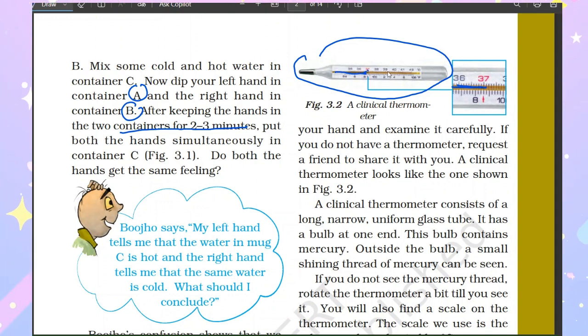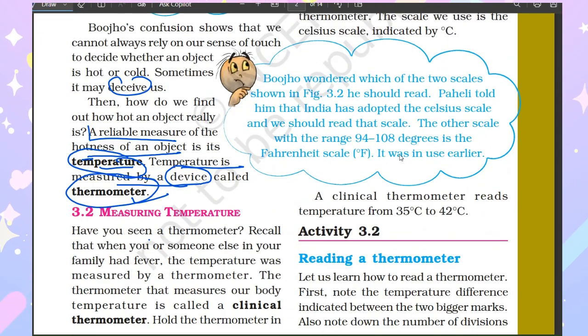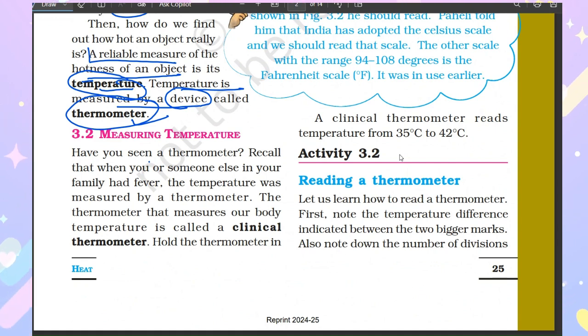The thermometer has mercury which shows you the temperature, and the 37 is the temperature, 37 degrees, we say 37 degrees Celsius, right? So recall that when you or someone else in your family had fever, the first thing we do is check the temperature by means of a thermometer. The thermometer that measures our body temperature is called a clinical thermometer.